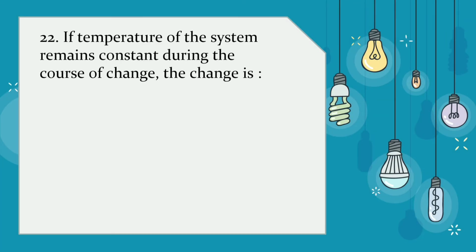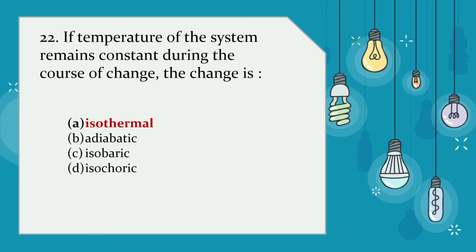22. If the temperature of the system remains constant during the course of change, the change is, the options are A. Isothermal, B. Adiabatic, C. Isobaric and D. Isochoric. The correct one is A. Isothermal.